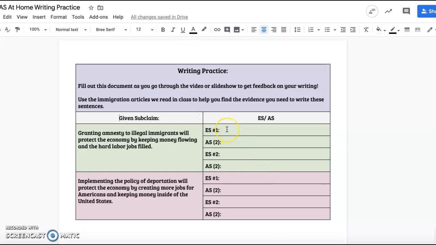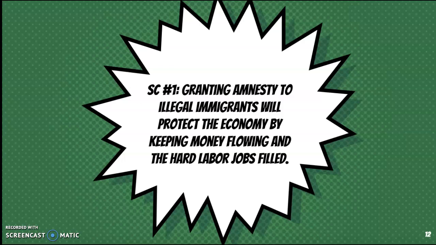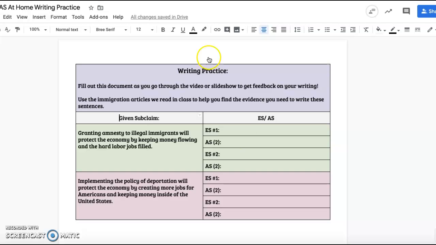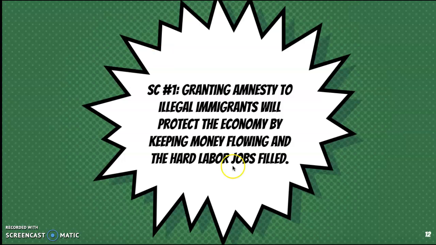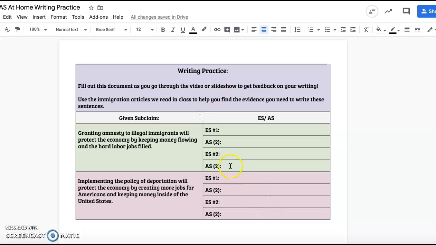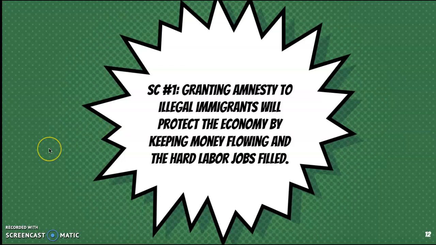So in this organizer, your first ES should be something about keeping money flowing. Your AS should be expanding on that, saying how that links back to the prompt. And your second ES should be on the labor jobs being filled and analysis on how that's the best, right? So take a second to do that. Pause the video if you need to, because I'm going to move on to the second subclaim here.